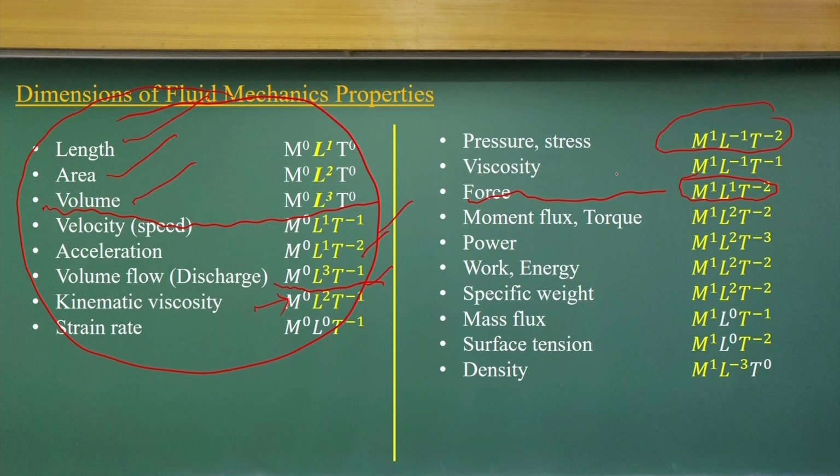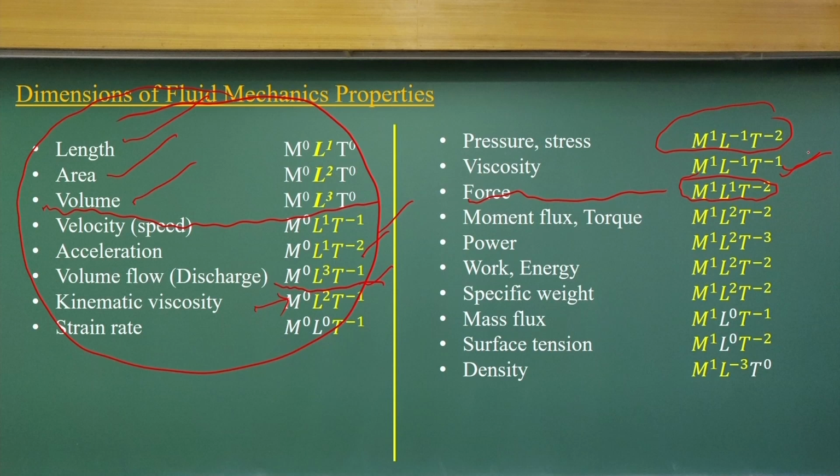In a similar way, you can compute the viscosity dimensions if you know the very basic equation of Newton's law of viscosity. The shear stress is proportional to the shear strain rate, and the proportionality is the viscosity. So, you can compute what could be the dimensions of the viscosity.